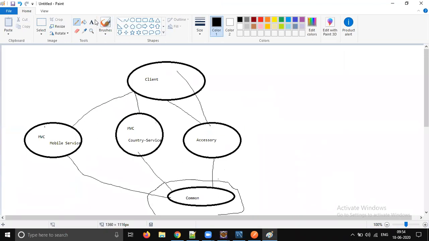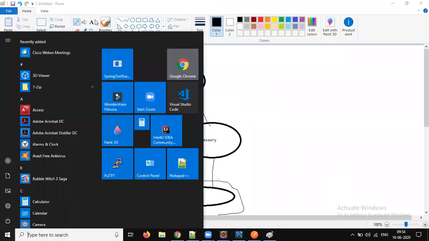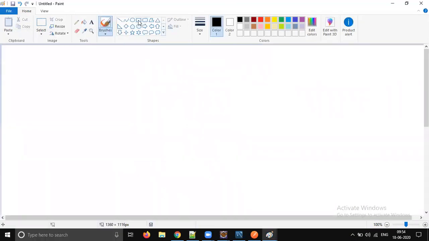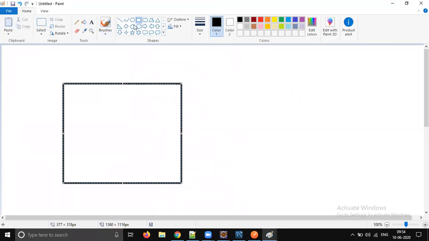Mostly in real time, they maintain a separate stack. They don't do it like this. They will create a separate stack where they put all the MVC components, and they will create a separate stack for reactive.